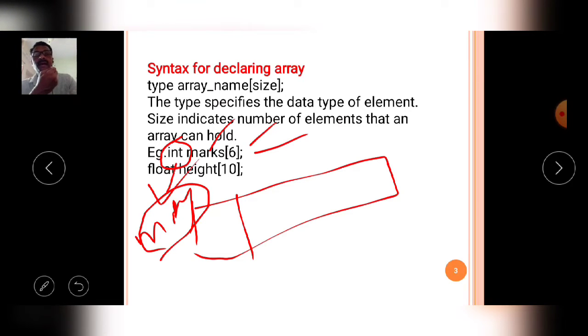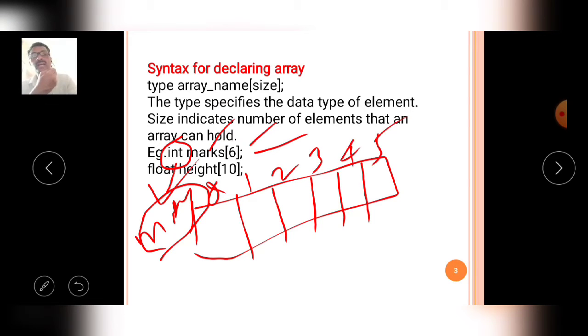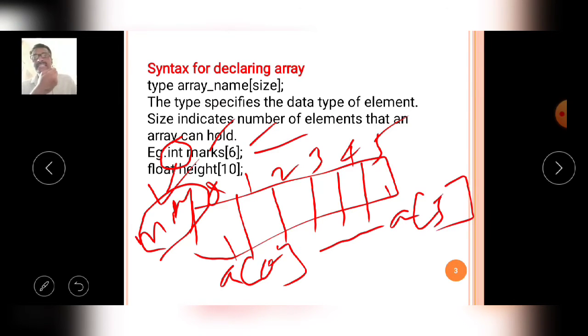Then this is marks of 0, marks of 1, marks of 2, marks of 3, marks of 4, and the last one is marks of 5. Totally 6, because the index number starts from 0. So this is 0, 1, 2, 3, 4 and 5, totally 6 variables, that is a of 0 up to a of 5. Then in this program the student marks are like that.